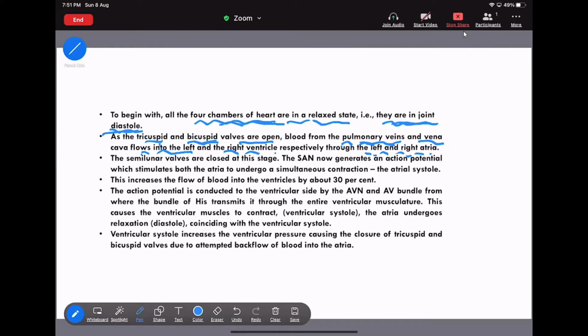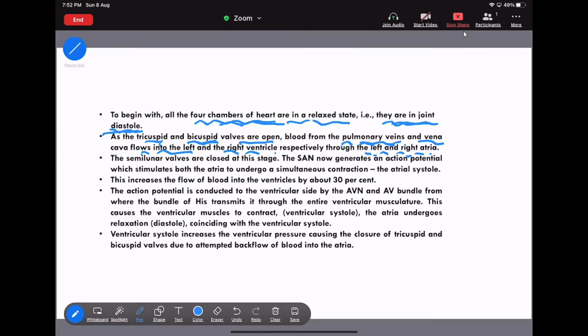Now the blood from the pulmonary vein. In the previous class, I already explained the difference between the pulmonary vein and the pulmonary artery. Vein here means oxygenated blood. And the vena cava means deoxygenated blood. They flow into the left and the right ventricle.